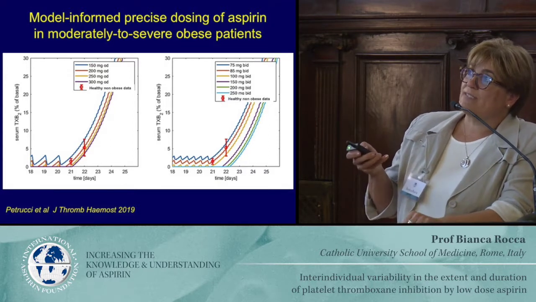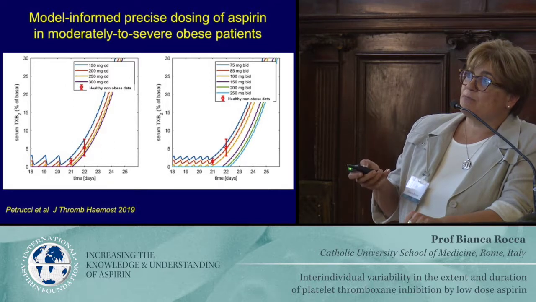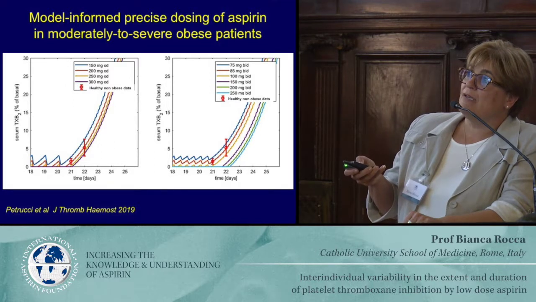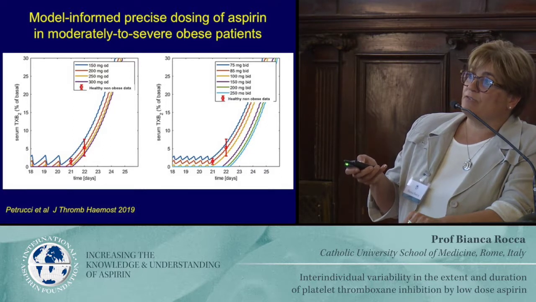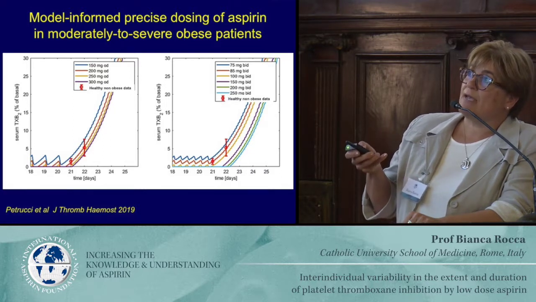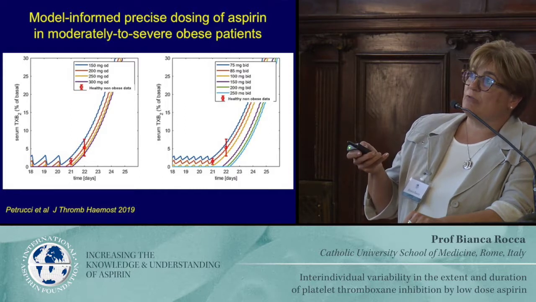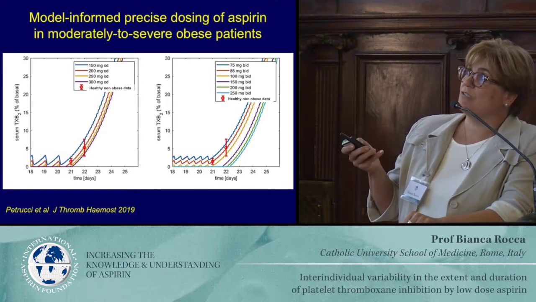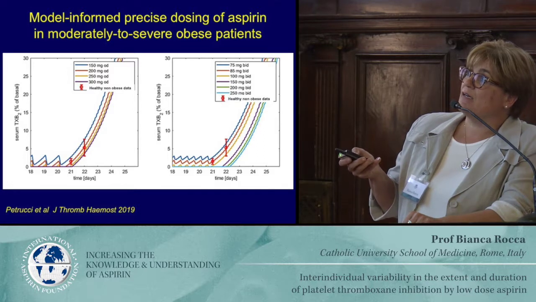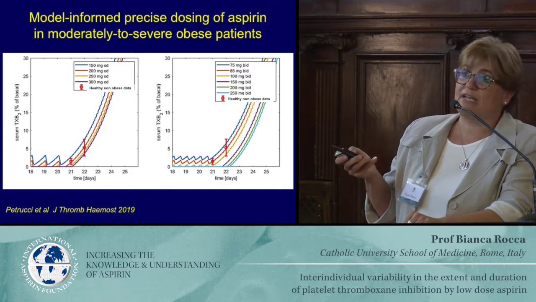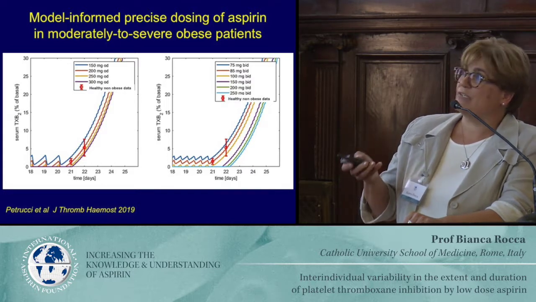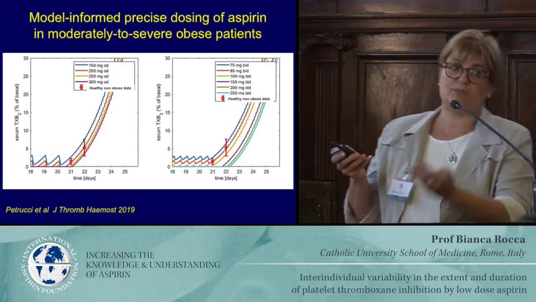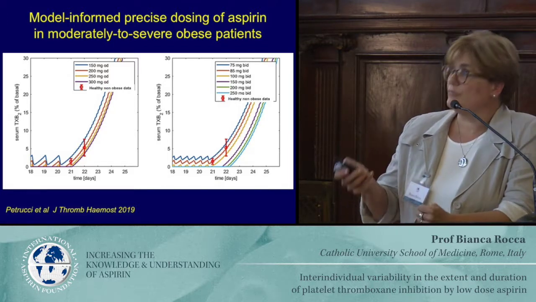And looking at the once daily dosing regimen, actually these patients would very well go to the same levels of inhibition of non-obese subjects at any dosing between 200 and 300 milligrams once daily, or the other possibility is increasing the dose frequency, and in this case, a good inhibition is reached by 75 or 85, so less than 100 milligrams per day, which may also reflect the fact that these patients do not have an increased platelet turnover.